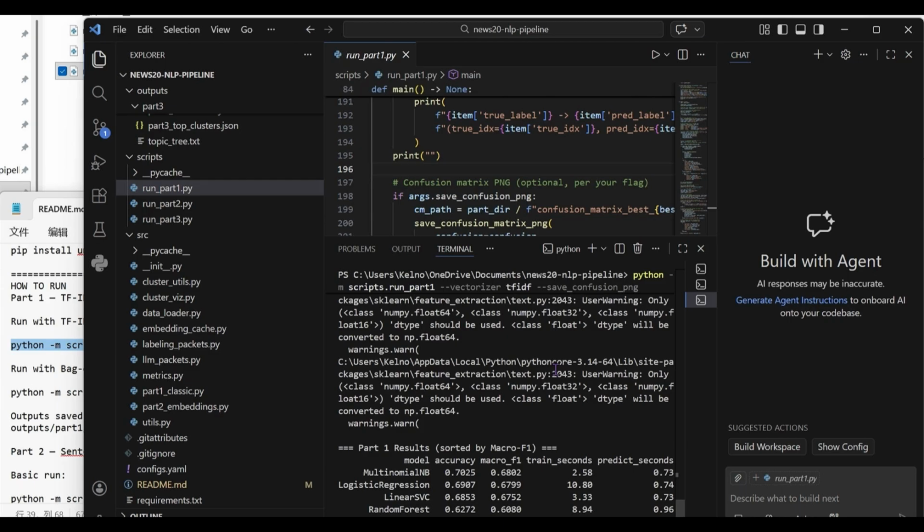In this specific run, multinomial naive Bayes emerged as our top performer with accuracy 0.7025, macro F1 score 0.6802. Logistic regression followed closely with an accuracy of 0.6907. These results demonstrate that classic models provide a strong and efficient baseline for this specific dataset.